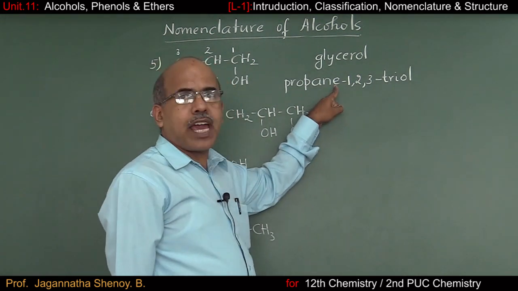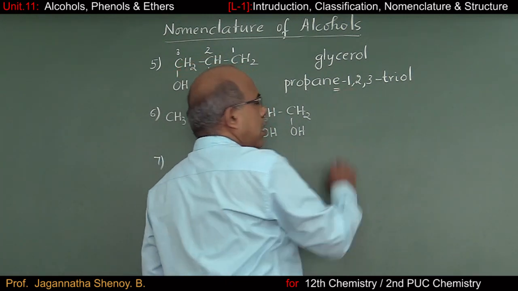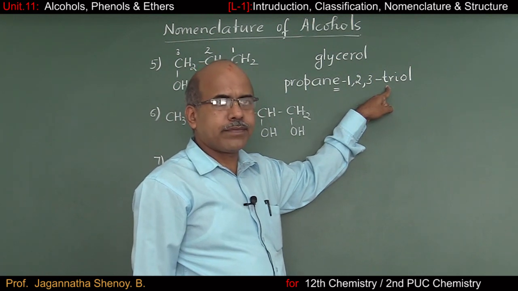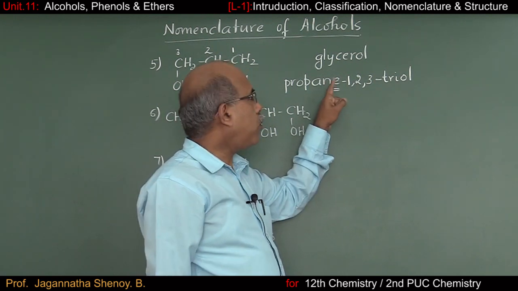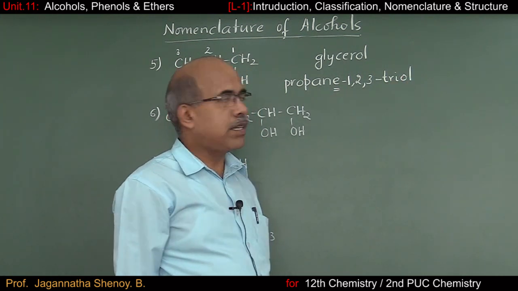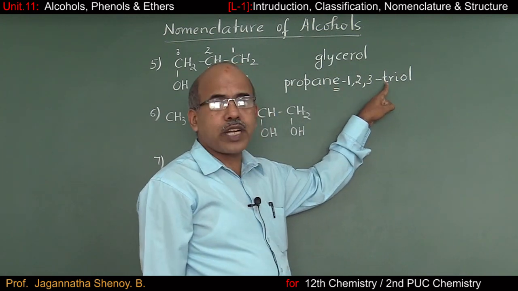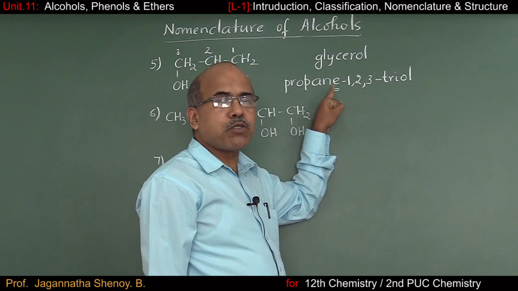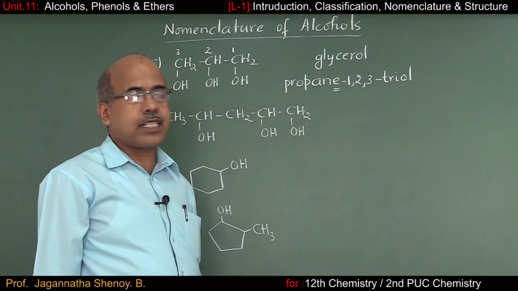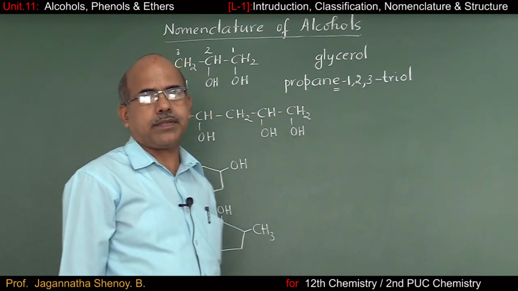Now, this E we are going to retain as it is because this vowel is followed by a consonant, not a vowel. I told you in the beginning, if there are 2 continuous vowels, the previous vowel should be cancelled. But in this case, the vowel E is followed by consonant T. That's why we have to retain E as it is. So what is the IUPAC name of glycerol? It is propane 1, 2, 3 triol.